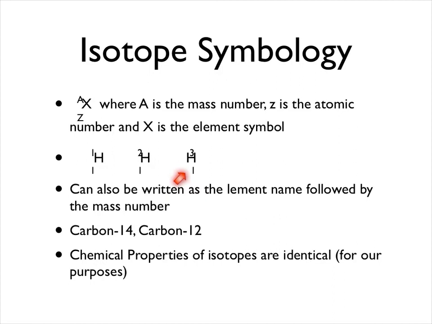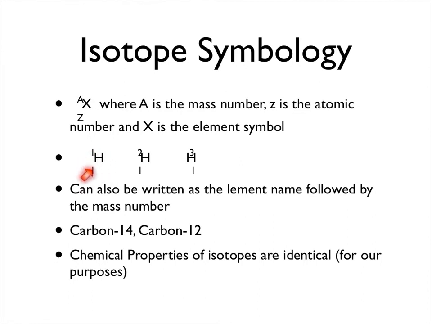But here is the interesting thing. They're all hydrogen, so the atomic number has to be the same for each case. And you can see how many protons we have. That's just 1. How many protons? 1. How many protons? 1. But the number of neutrons is variable.